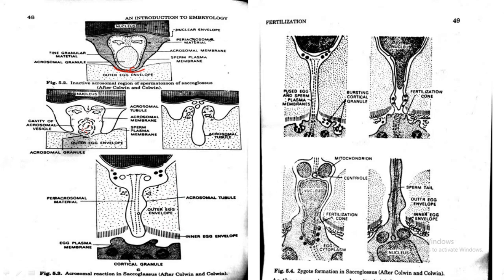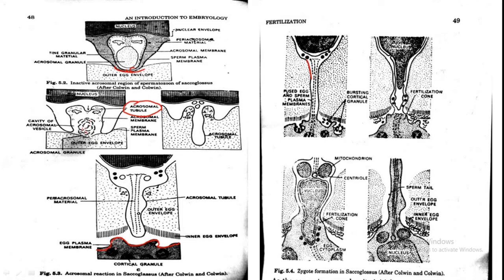After that, what happens? The inner side of the acrosomal membrane evaginates and starts to move towards the egg. This evaginated part is known as the acrosomal tube. It moves towards the egg through the dissolved egg envelope, the egg jelly, and finally comes in contact with the egg membrane.